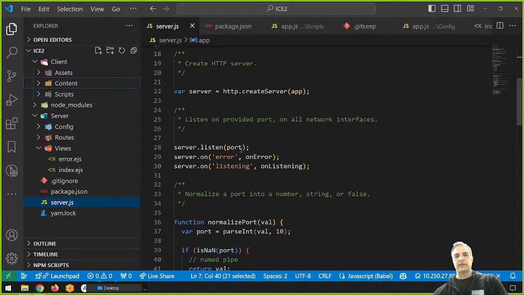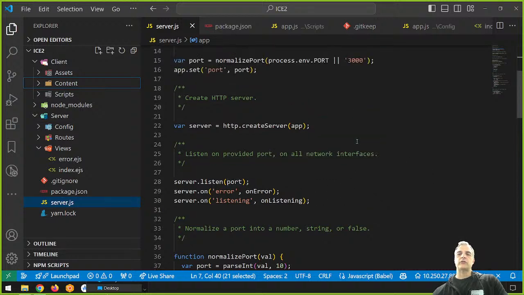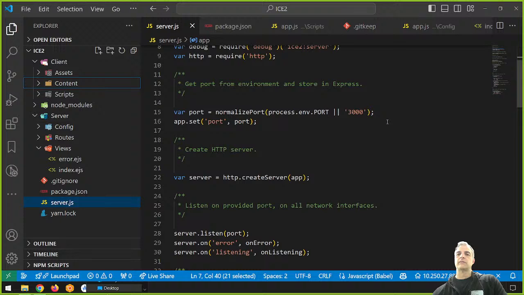So here's server.listen. Here I'm creating my server on line 22 inside of server.js. I make a brand new server object, and I'm listening on the port that I mentioned, which is port 3000. If you want to listen on another port, you can change the value here.